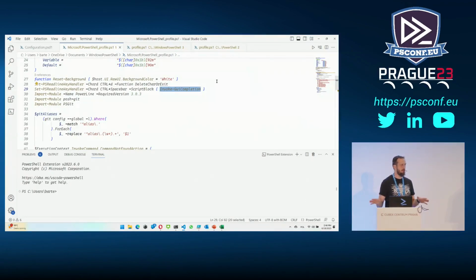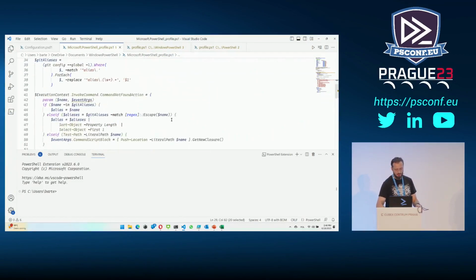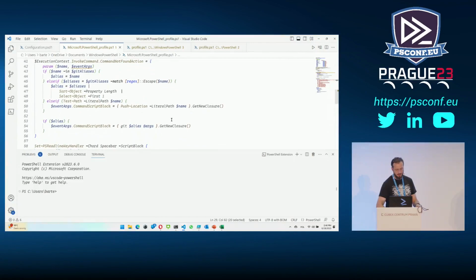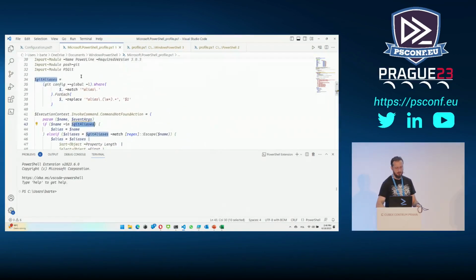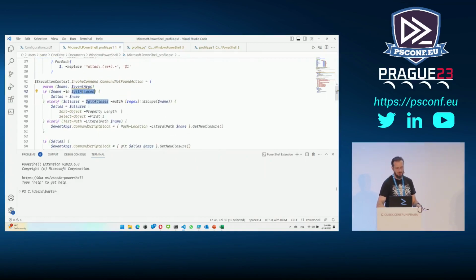By the way, all the code that I put in here, I will try to put in the GitHub so you can actually download it. But just to show you very briefly, this is the handler that I was using for a not-found command. It looks for the command that I try to run in the aliases that I have. Git aliases here is a variable built before that, which is just git config --global -l. Then I find all the aliases that I have, and if any command matches an alias, it will just be replaced with it.